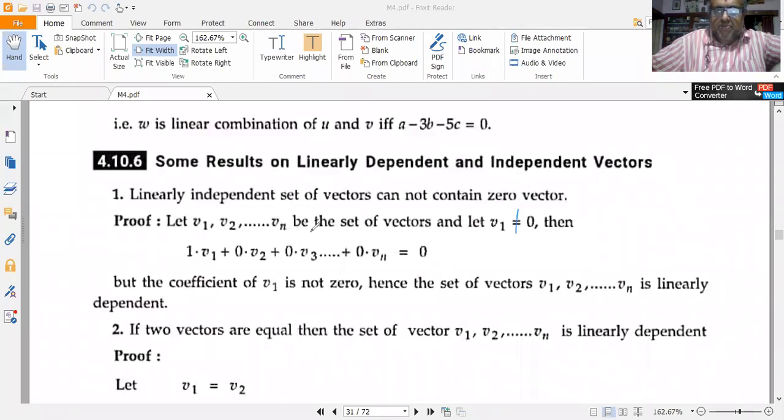Let v1, v2, etc. till vn be the set of vectors and let v1 be equal to 0. Then 1 into v1 plus 0 into v2 plus 0 into v3 plus etc. plus 0 into vn is equal to 0. Since the coefficient of v1 is not 0, it follows that the set of vectors v1, v2, etc. till vn is linearly dependent. So that's the answer.